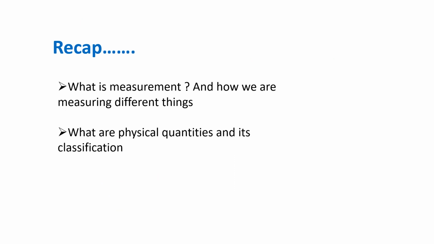So today what all we read? What is measurement and how we are measuring different things, isn't it? And then what are physical quantities and its classification. So how the physical quantities are classified? Fundamental quantities and derived quantities. How many fundamental quantities are there? Totally 7 fundamental quantities are there, isn't it? So derived quantities are the quantities which are derived from the fundamental quantities, isn't it? So these things we learned today, and we also learnt about one example for derived quantity, isn't it?